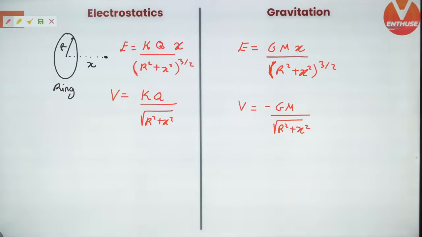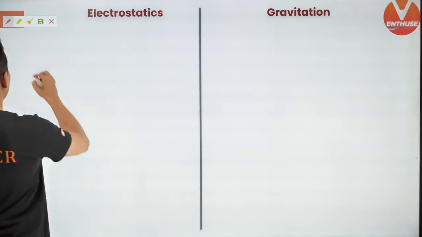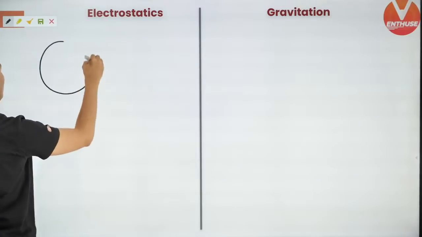Elakya, yes, it is. Albert, for all gravitation formulas, it's always going to be negative. Okay, only for electrostatics, the formulas are positive.